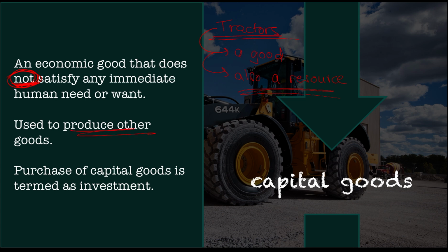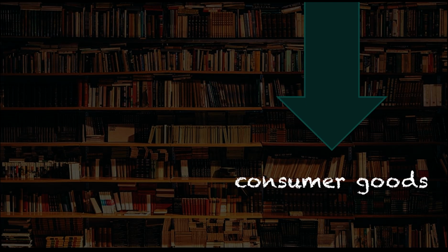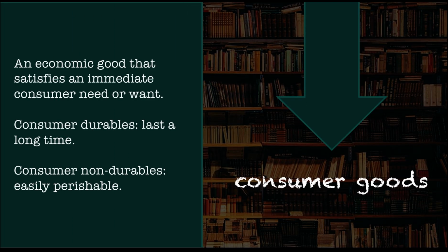The purchase of capital goods is termed investment because they are long term. They can be used to produce more goods, other goods. They can be used to produce more chocolate or build more buildings, which is the final product that people usually want. Now, the other type of economic good is consumer goods. This is the complete opposite. These goods do satisfy an immediate consumer need or want. For example, cake, chocolate, etc. And there's also phones, PCs, and so on.